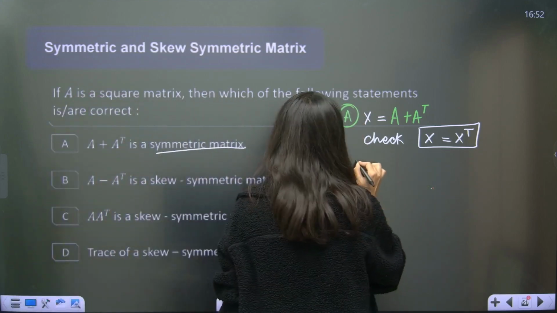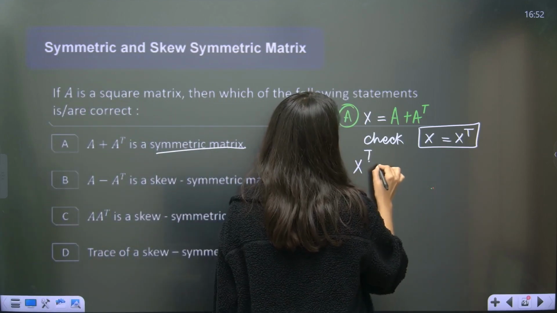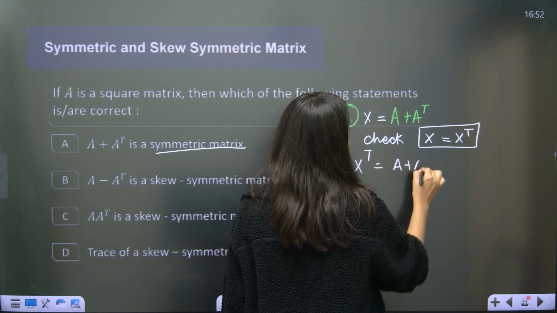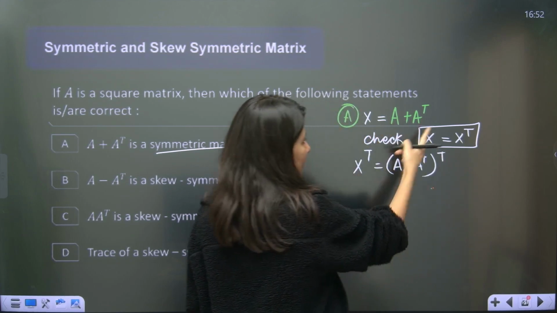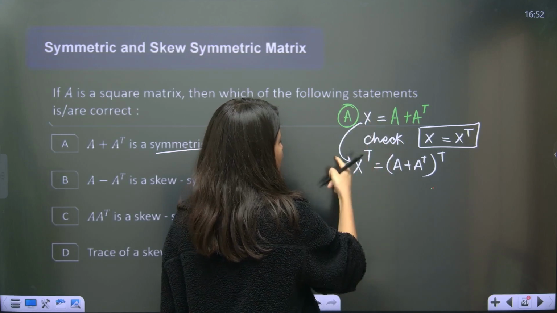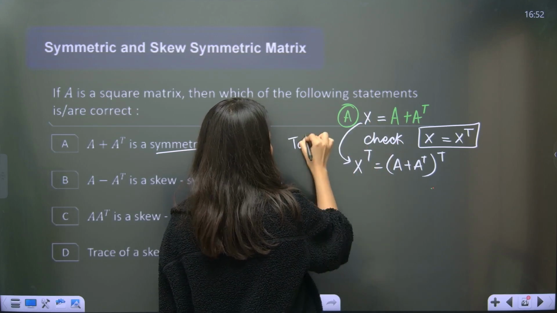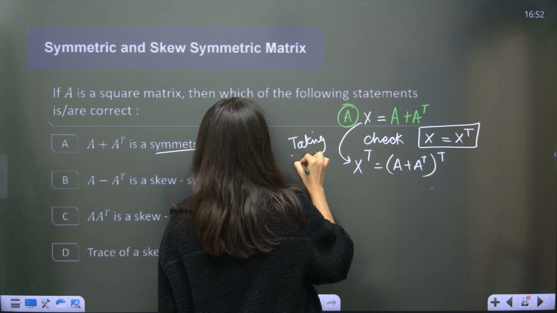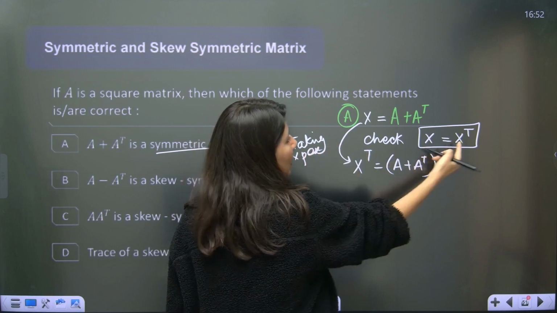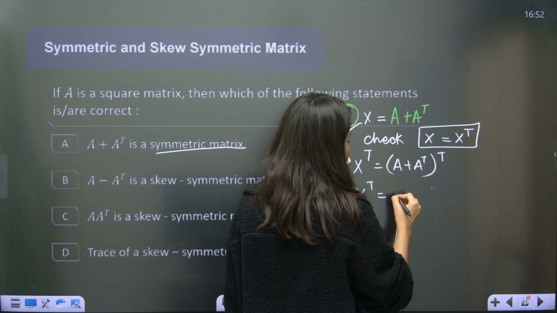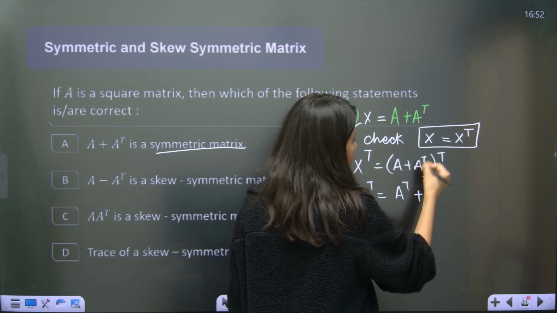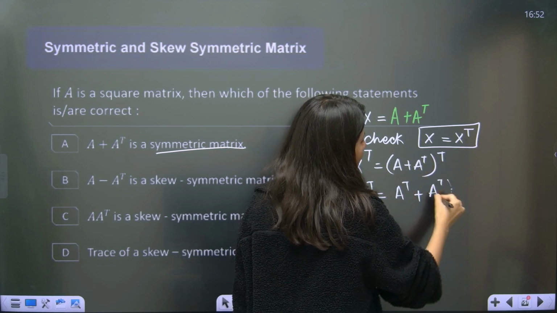So X is A plus A transpose. Remember the properties of transpose we have studied. Now I am taking transpose on both sides. I need to calculate X transpose. So X transpose is equal to A transpose plus A transpose, one more transpose.